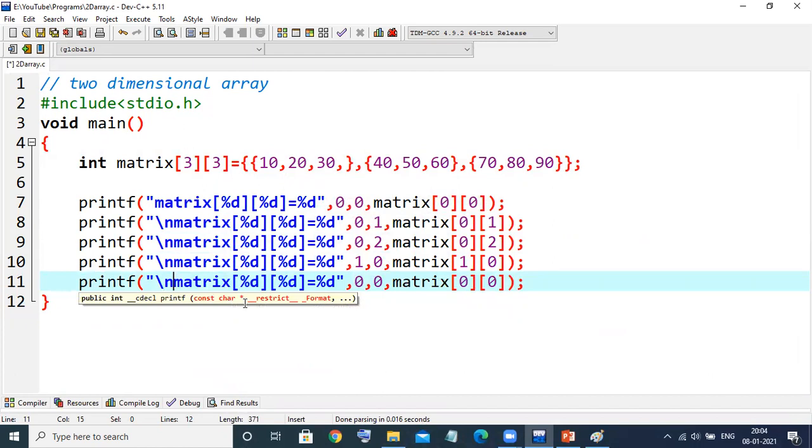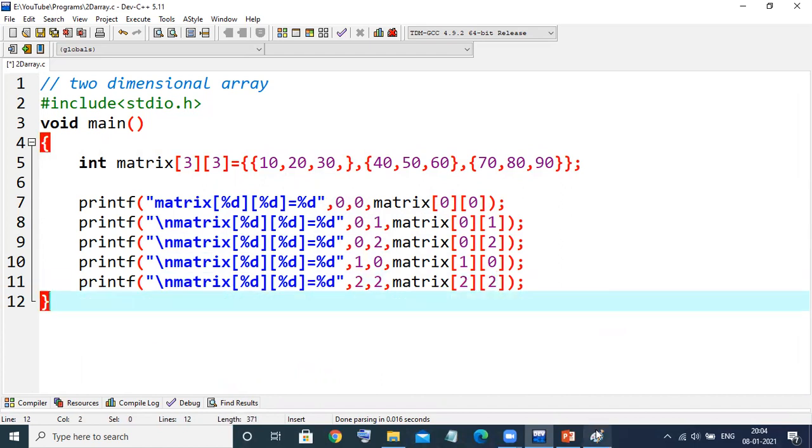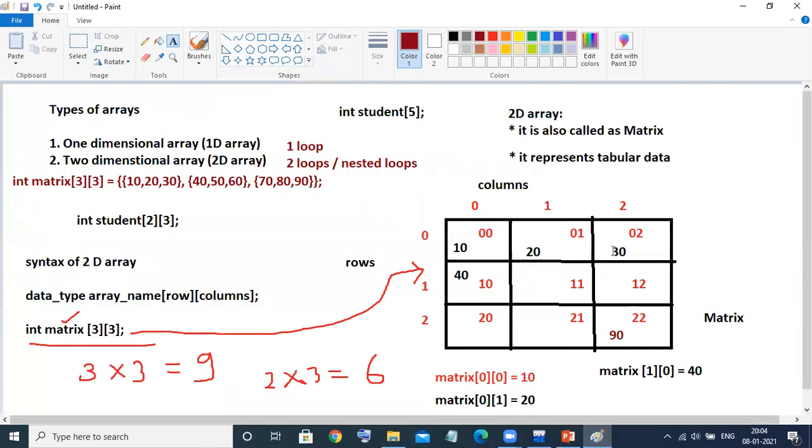Yes, in the third row and last column it is available, right? So the third row is represented by 2 and the third column is also represented by 2, right? 0, 1, 2. This is also 2. This is also 2. Yes or no? You go here and see 2, 2.